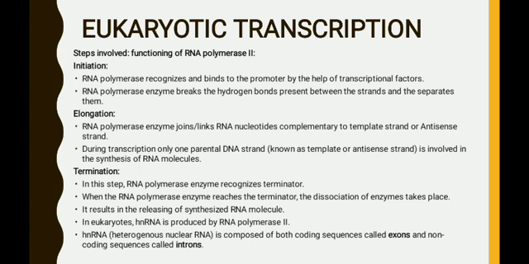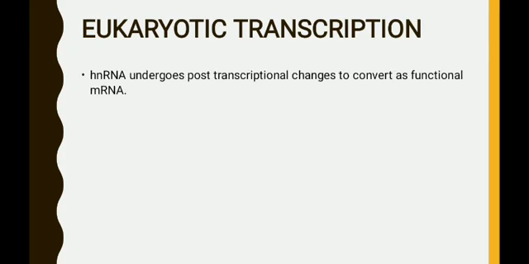So hnRNA, that is heterogeneous nuclear RNA, is composed of both the coding sequences called exons and the non-coding sequences called introns. So hnRNA consists of both coding and non-coding sequences, but the product produced after the processing, that is mRNA, consists only of the coding sequences called exons. Now let us see the processing. The hnRNA undergoes post-transcriptional changes to convert into a functional mRNA.